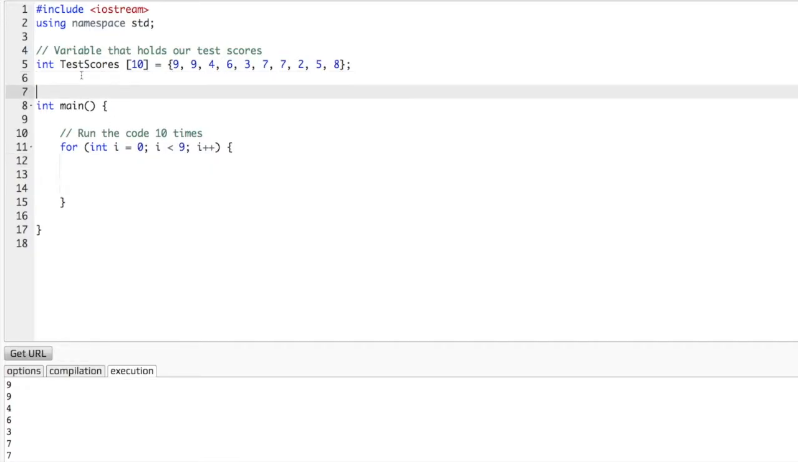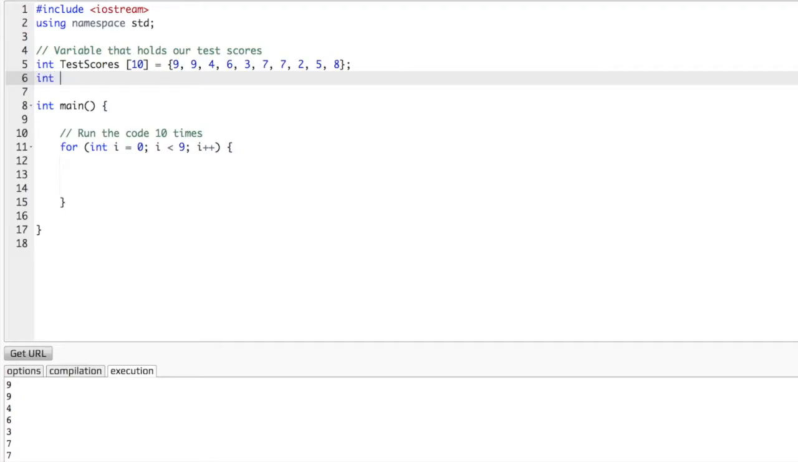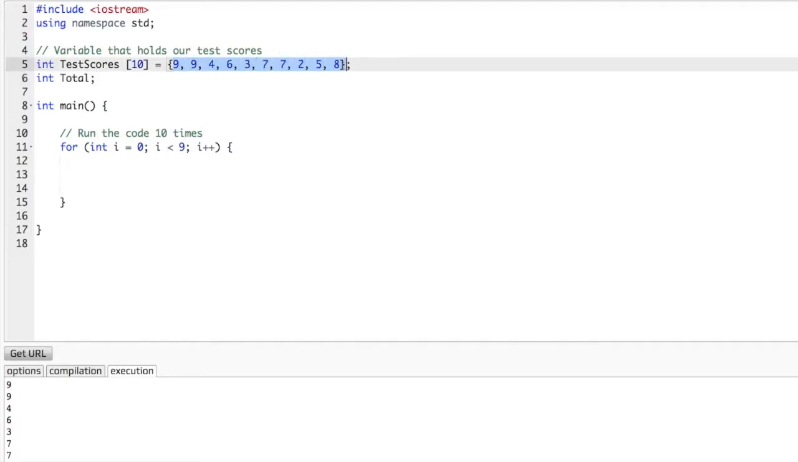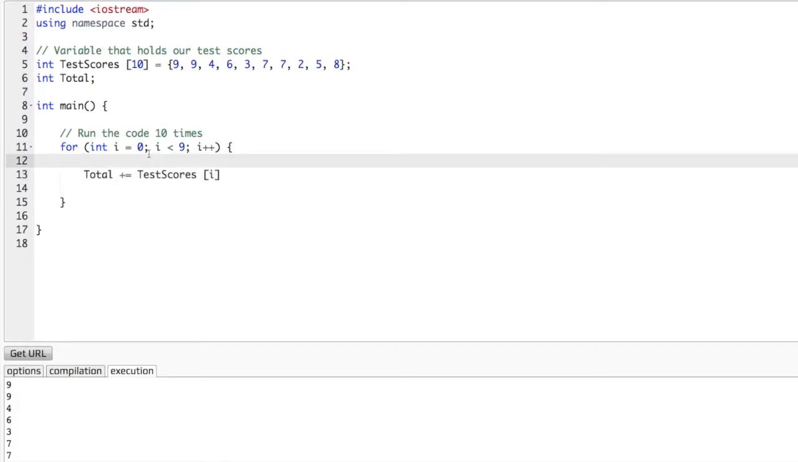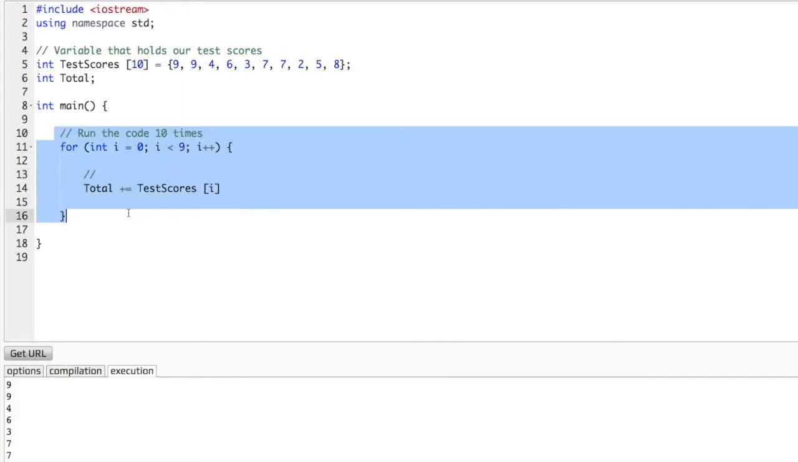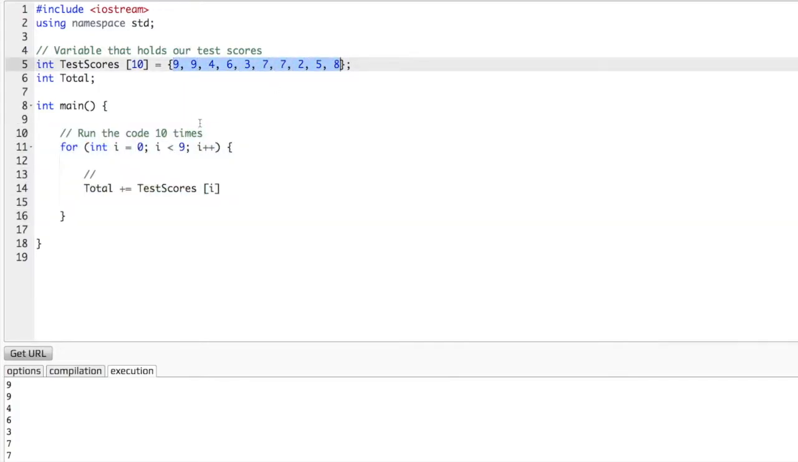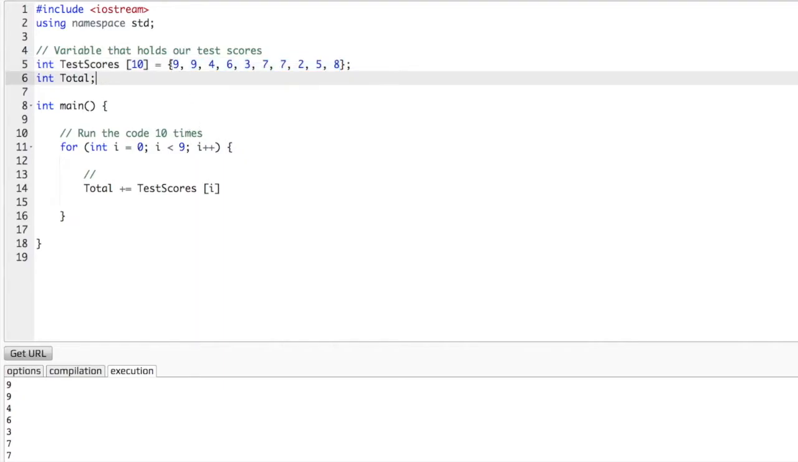Let's go ahead and make another variable called int total, okay? Because it needs to first add all of this together and store it into a total. Let's do total plus equals test scores I. All right, what does this code do? Well, it's gonna run this code 10 times, right? Because there are 10 items in our array. But we want to add each and every item together. So total, the initial value, will equal 0.